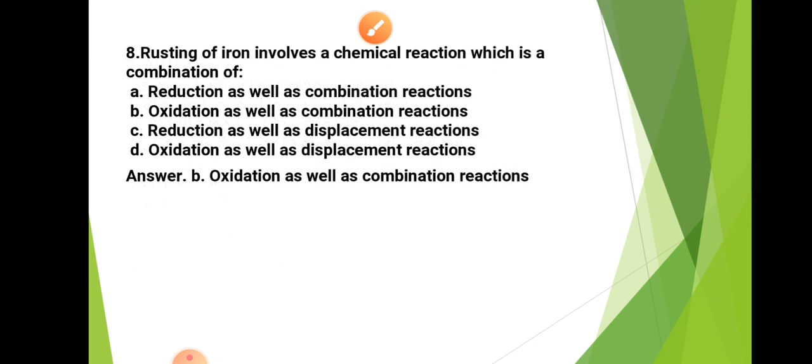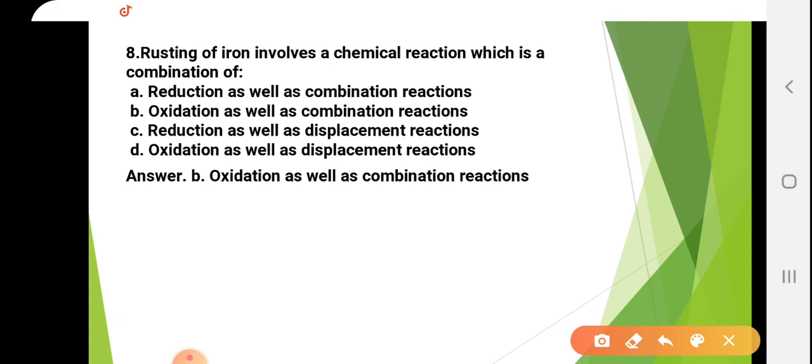Question 8 is: rusting of iron involves a chemical reaction, which is a combination of... So this is very easy, you all know: oxidation as well as combustion reaction. Okay, the right answer is B, oxidation as well as a combustion reaction. So when rusting of iron occurs, this is the oxidation process or combustion.